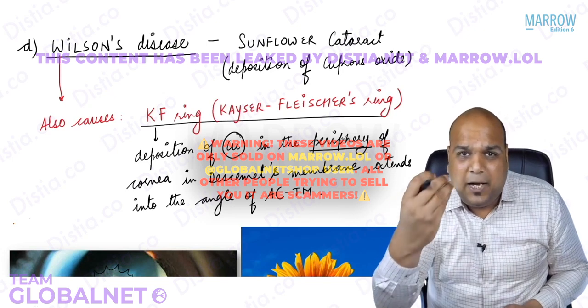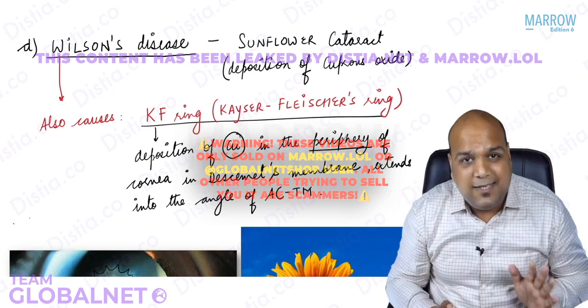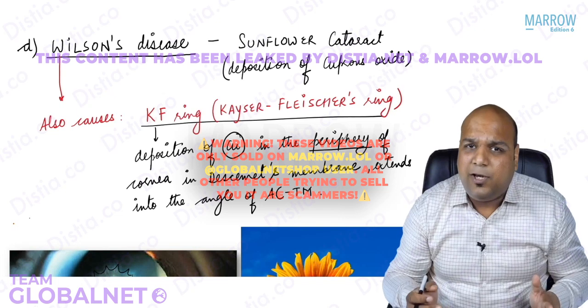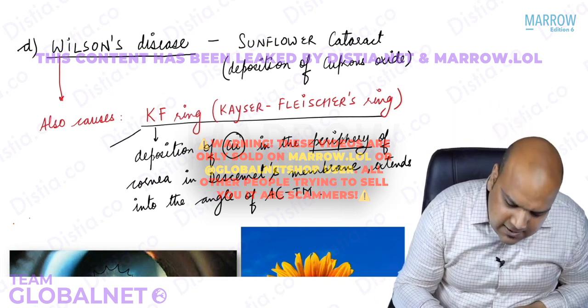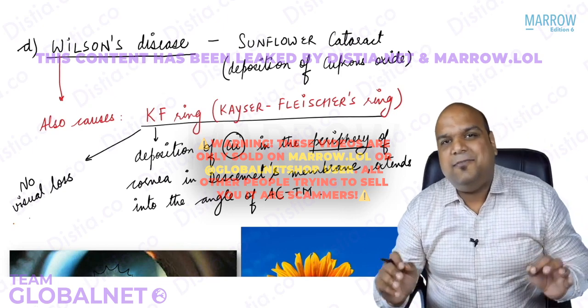See, the light is primarily going through the center of the cornea, through the pupil onto the retina. Yes, and that is how image is getting formed. So if something is getting deposited in the periphery of the cornea, it is not going to cause any visual loss. So please remember, there is no visual loss due to Kayser-Fleischer ring.